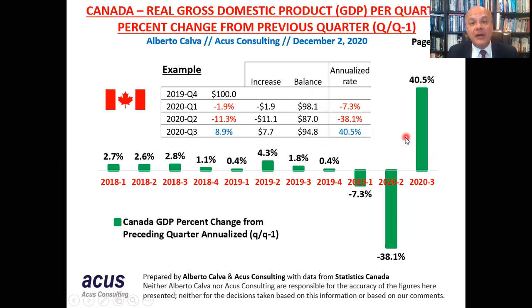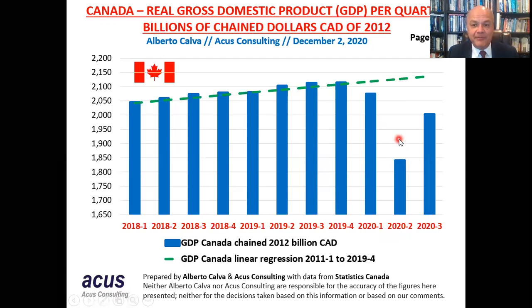But let's look at the numbers of the amount of GDP of Canada. Look at this graph. Here we can see in the blue bars is the GDP in billions of chain dollars of Canada of 2012. This is more or less the same as billions of constant dollars, or dollars adjusted by inflation. And we have all of them at the purchasing power of 2012. We have eliminated inflation in this graph, and this is the way it's usually shown.